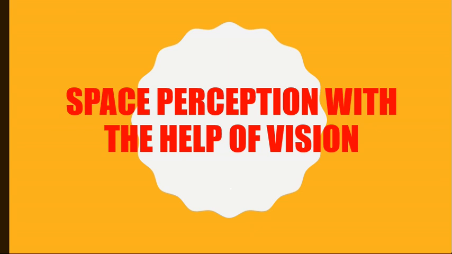This is depth perception, perceiving the width, the thickness, the height, or the depth of the book. So, let's discuss space perception with the help of vision.